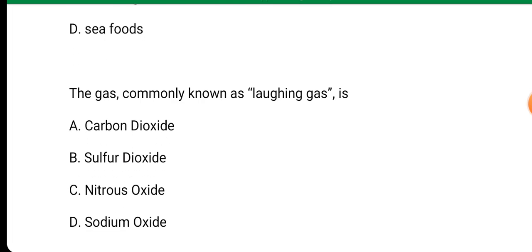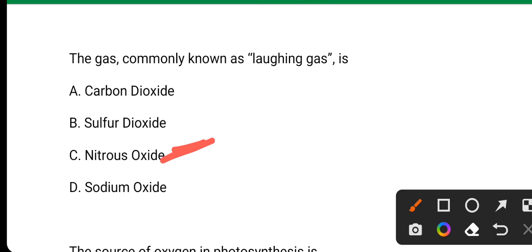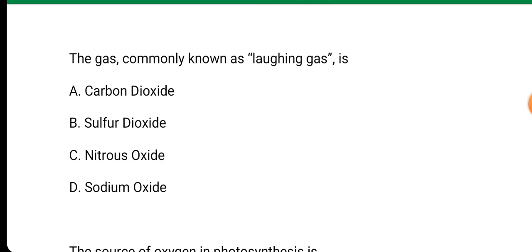Next question. The gas commonly known as laughing gas. Its answer is option C, nitrous oxide. The gas commonly known as laughing gas is nitrous oxide.